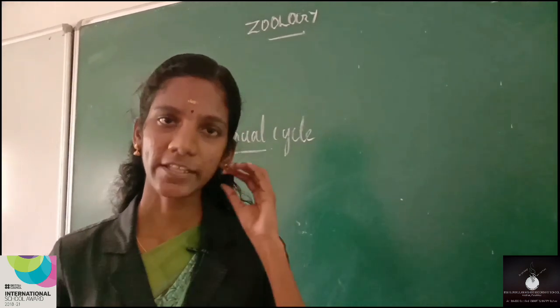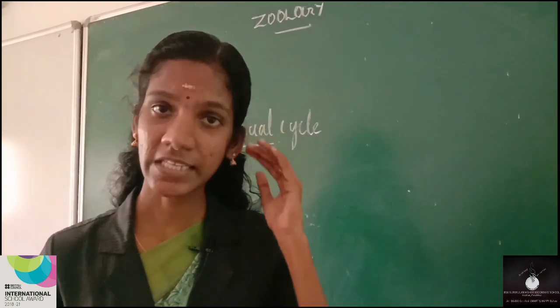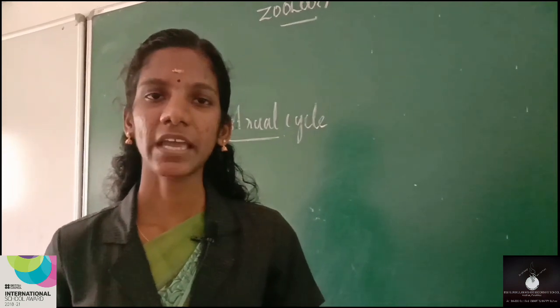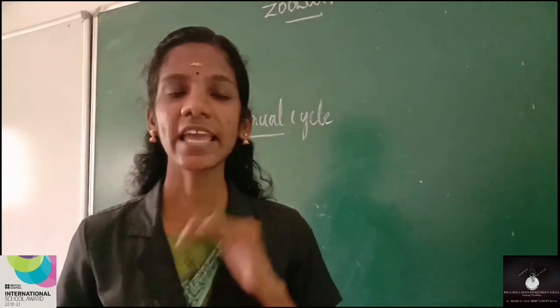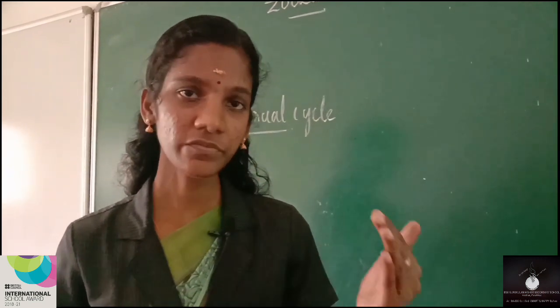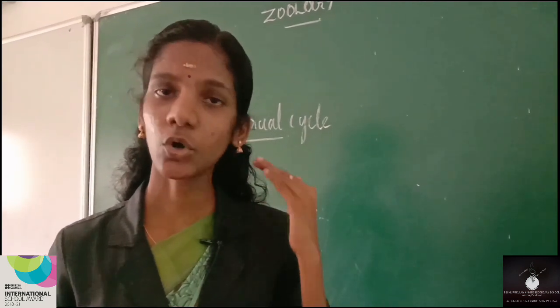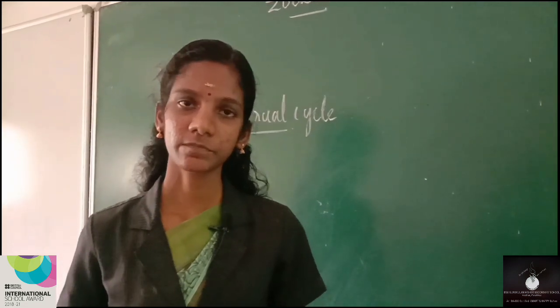That means the length of the cycle may vary according to the age, physical condition, health, and mental condition of the individual. All these factors can influence the length or duration of the menstrual cycle in females.